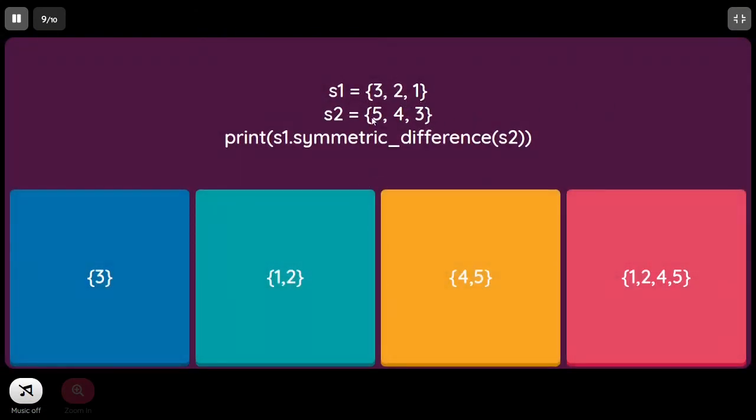s1 equal to 3, 2, 1, s2 equal to 5, 4, 3. Print s1 dot symmetric difference of s2. We have already discussed that symmetric difference means it will remove the intersection elements. So that means among s1 and s2, only 3 will be removed. So it will be the last one.